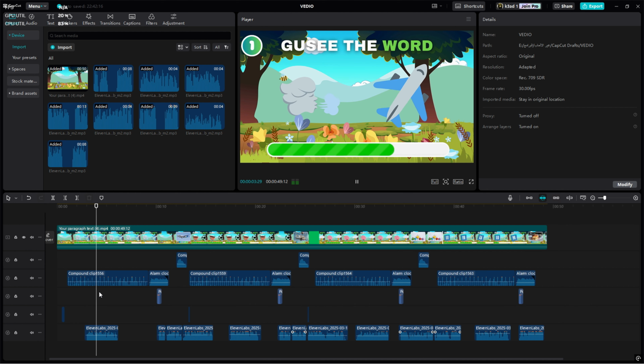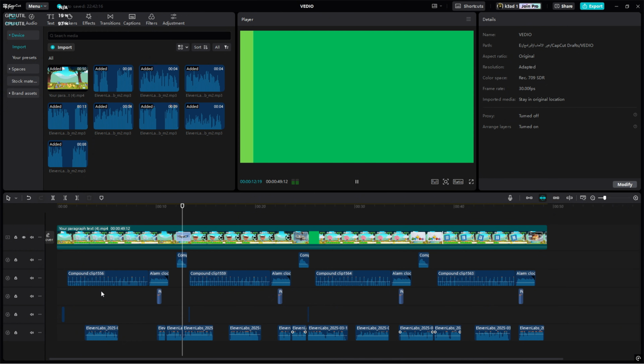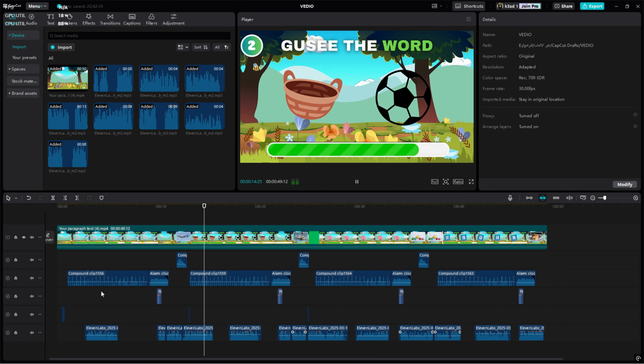This thing lets you touch the clouds, but don't forget your seatbelt. Airplane, you really took off with that one. Buckle up, let's see if you can land this next one.